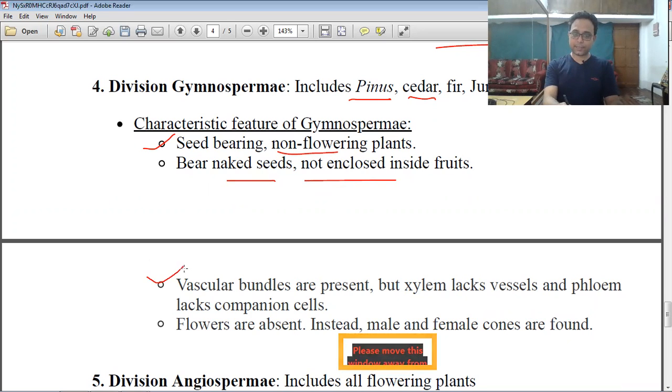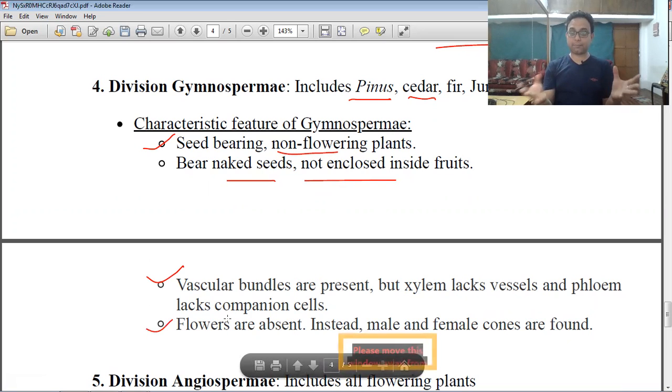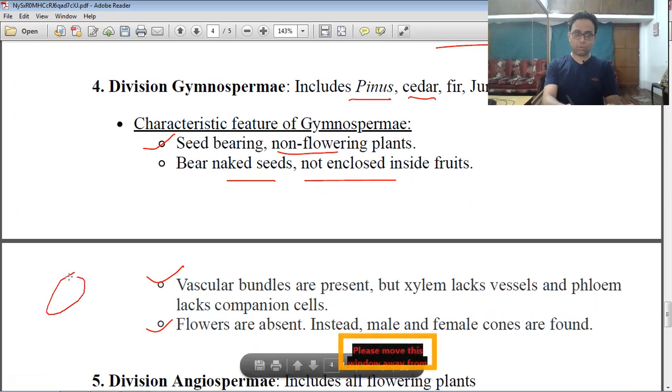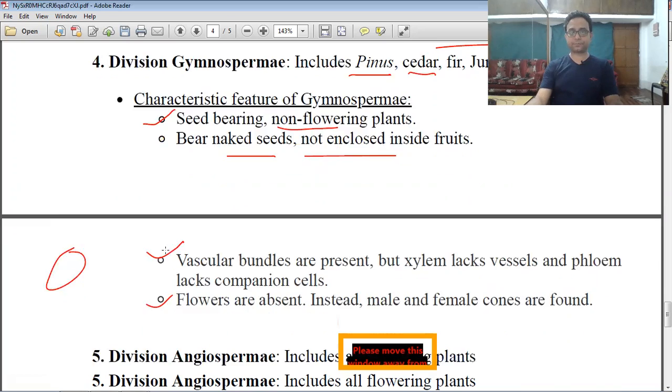Vascular bundles are present, but xylem lacks fascicles and phloem lacks companion cells. This is a very unique question for a science Olympiad type of exam. Flowers are absent and instead male and female cones are formed.